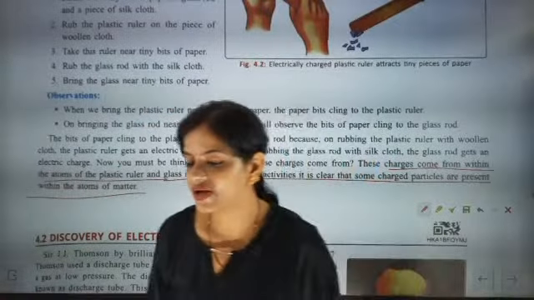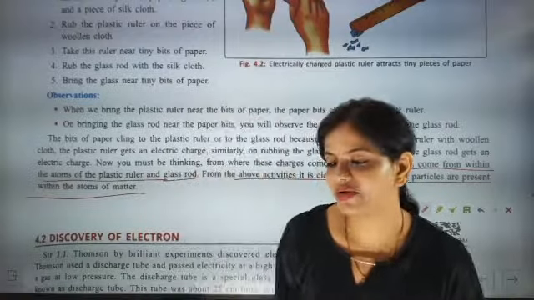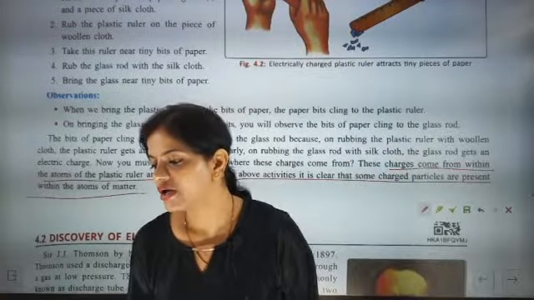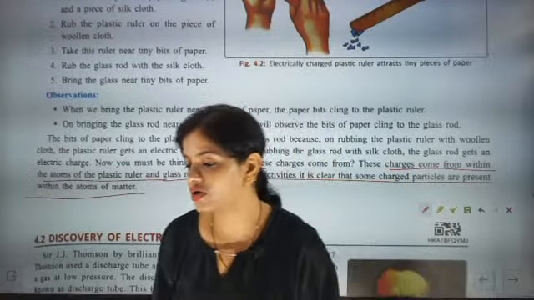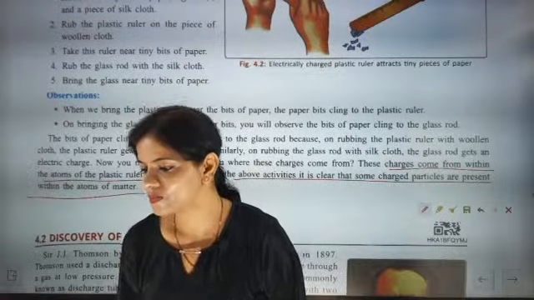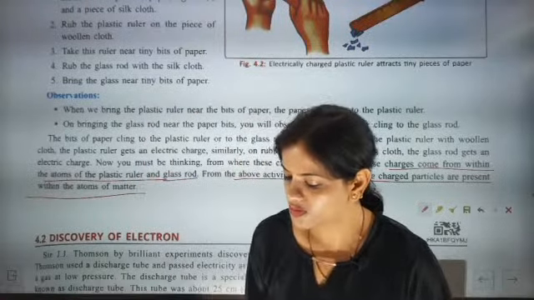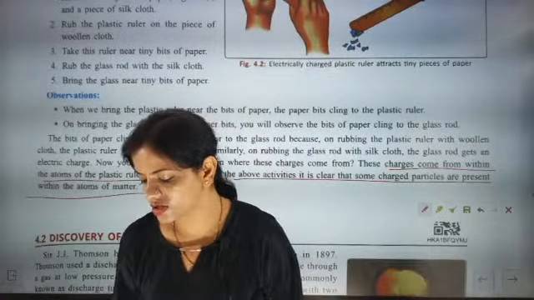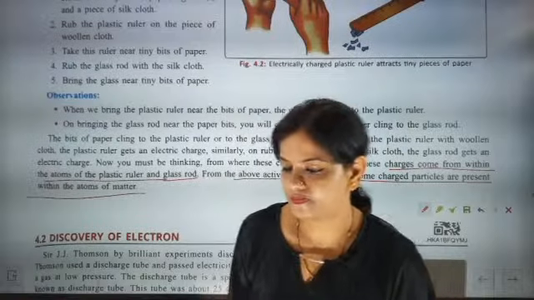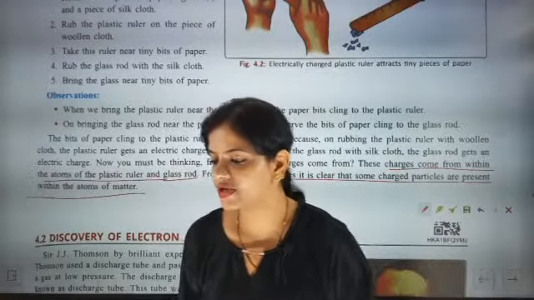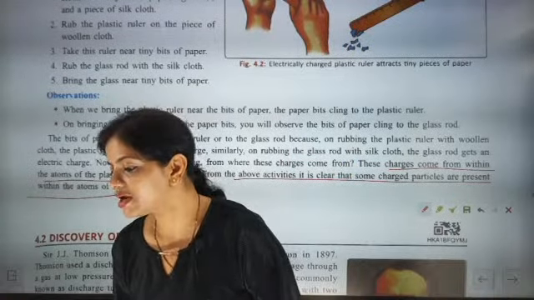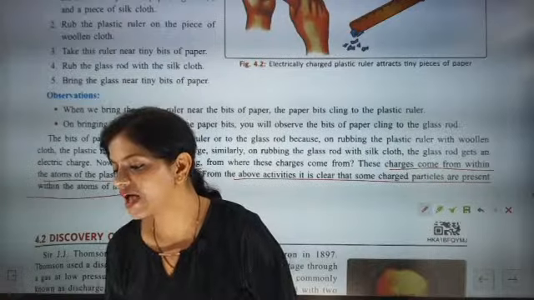I hope you have understood this point. Matter is made up of atoms, and atoms have charges.